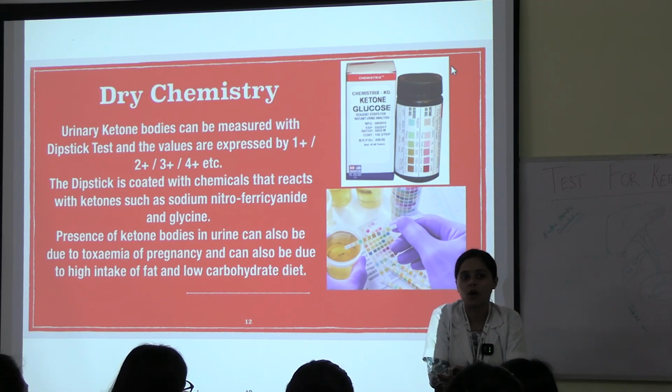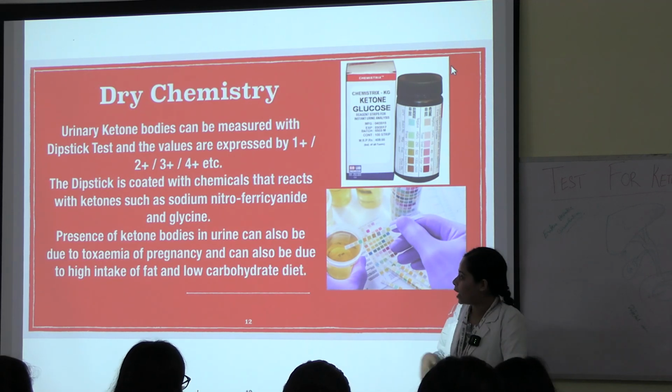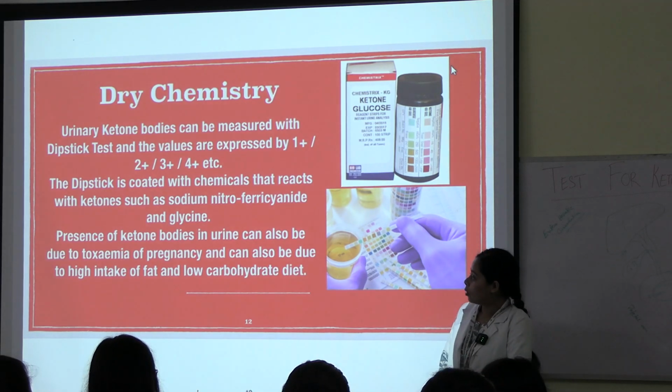How are ketone bodies formed? By fat metabolism. So if you take more and more fatty food, what will happen? Only fat will be metabolized. So what will it form? Ketone bodies. And why will it be more in case of a low carbohydrate diet?